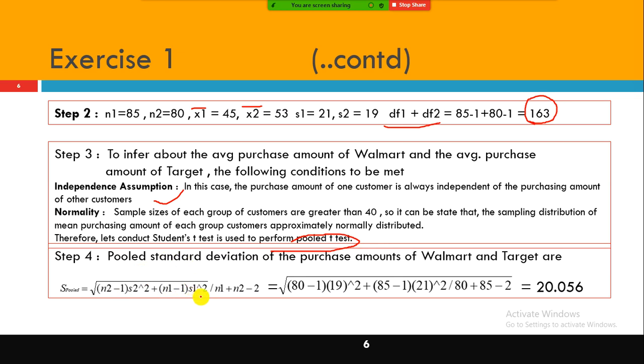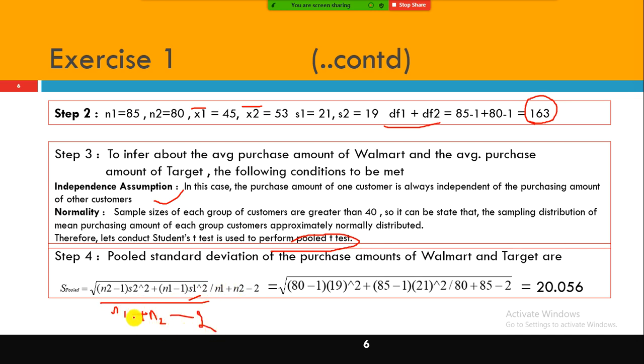All of this is divided by N1 plus N2 minus 2.